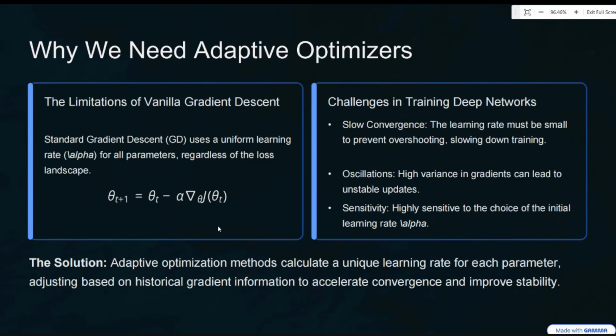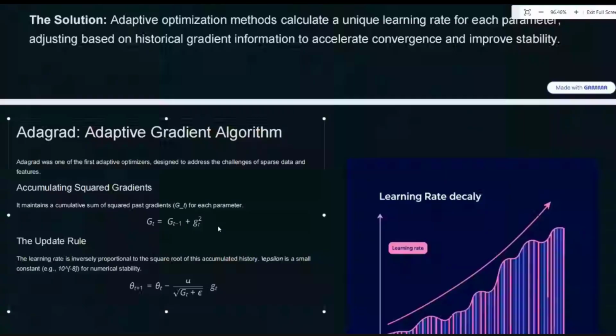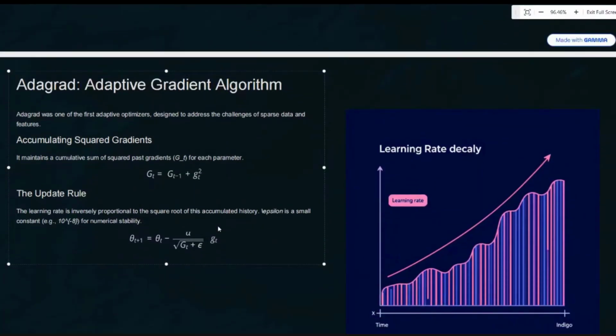So adaptive optimization calculates a unique learning rate for each parameter, as each parameter can have different curvatures. So we would calculate each parameter differently. Okay, so our first algorithm is the adaptive gradient algorithm, Adagrad. It was one of the first optimizers, the beginning in this field.